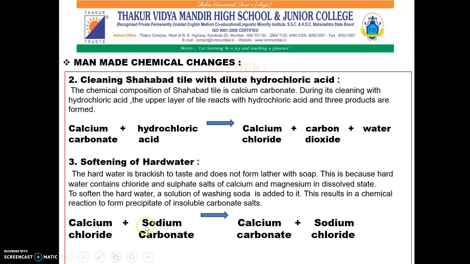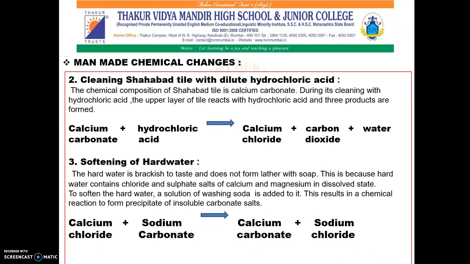Calcium chloride plus sodium carbonate, that is washing soda, that is added to it. So we get calcium carbonate, which is the insoluble salt, plus sodium chloride.